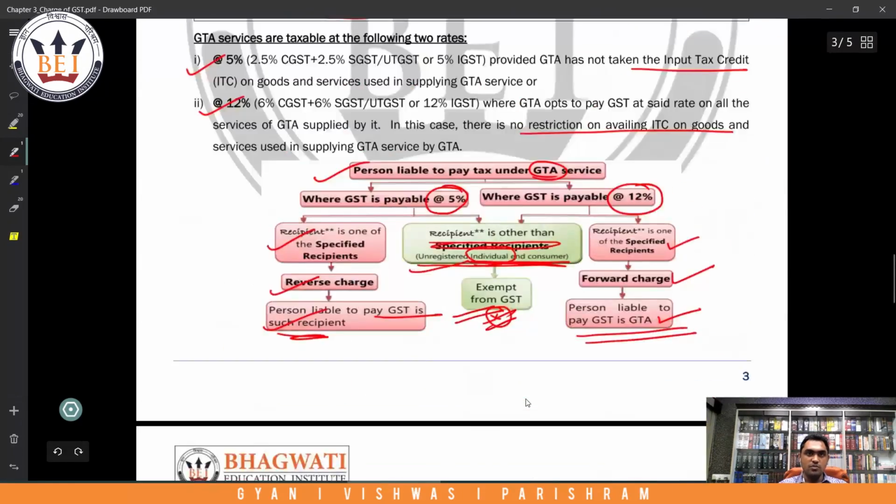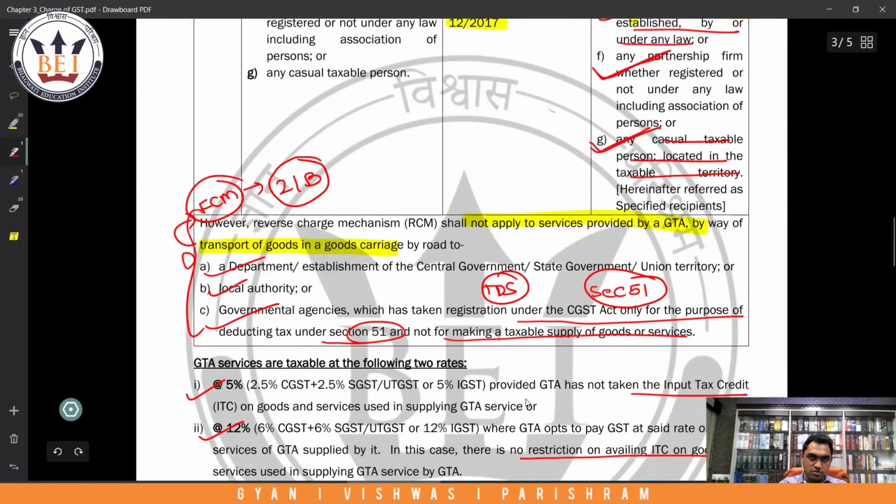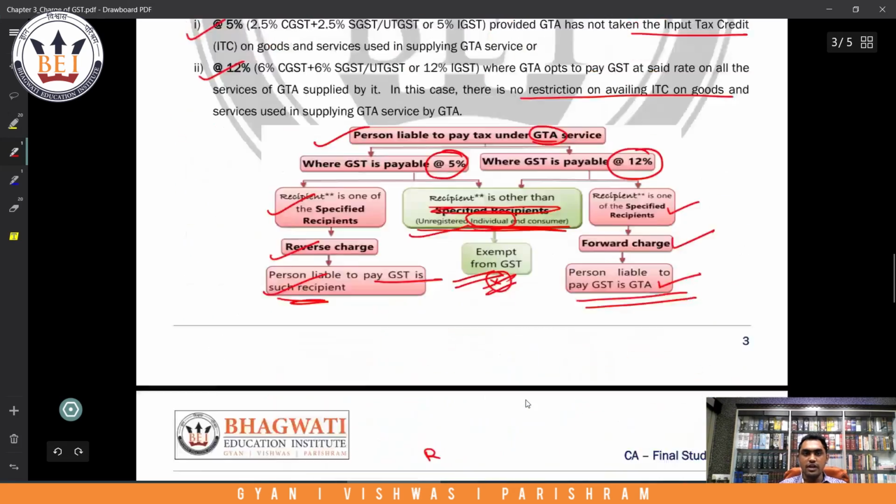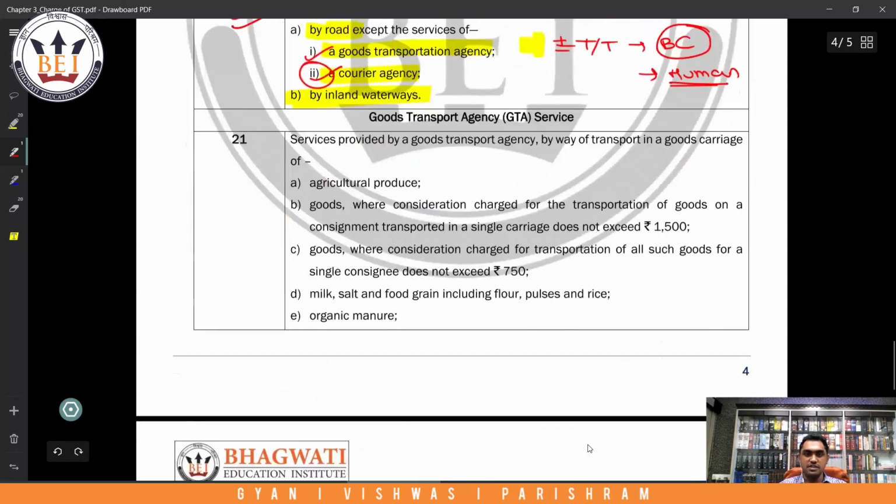So in short, what is the crux? RCM is also not applicable and forward charge is exempted by 21B. So no RCM and no forward charge because of 21B. You have to remember these three, very important. Okay, next, what is the exemption which has been given?